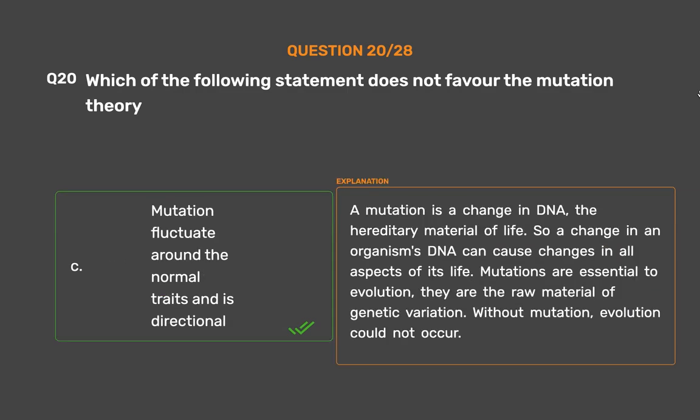A mutation is a change in DNA, the hereditary material of life. So a change in an organism's DNA can cause changes in all aspects of its life. Mutations are essential to evolution. They are the raw material of genetic variation. Without mutation, evolution could not occur.